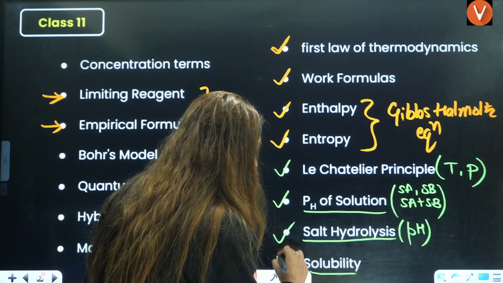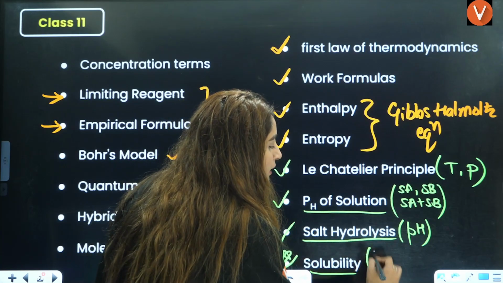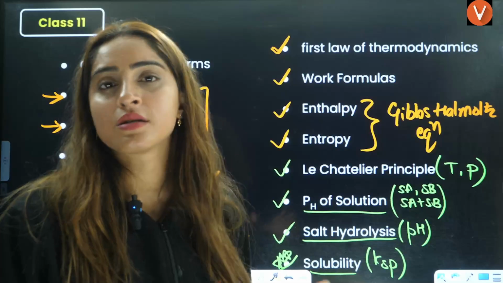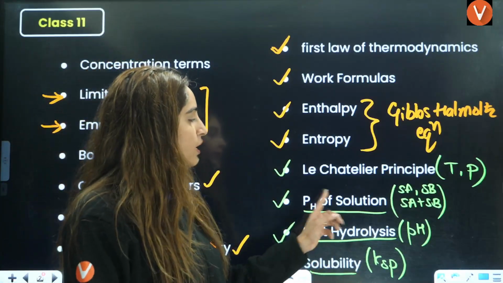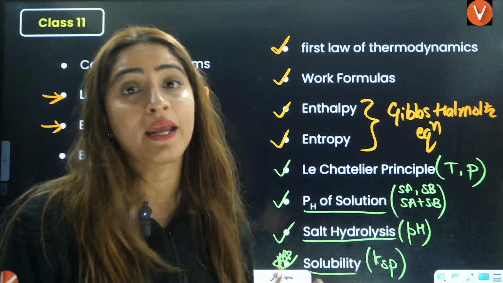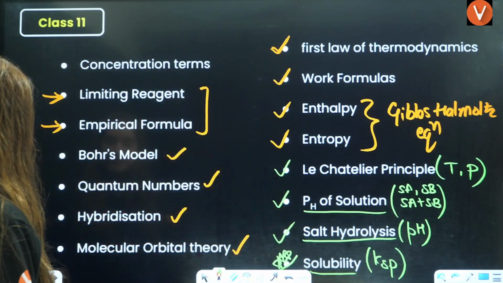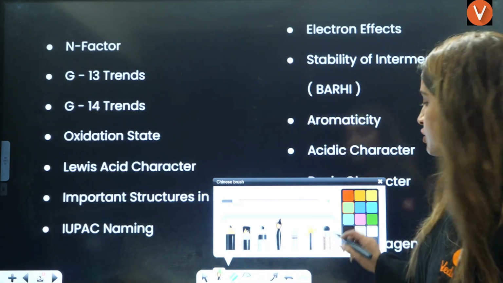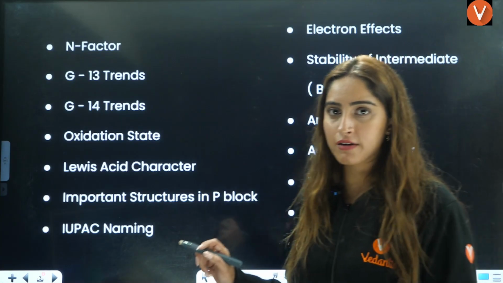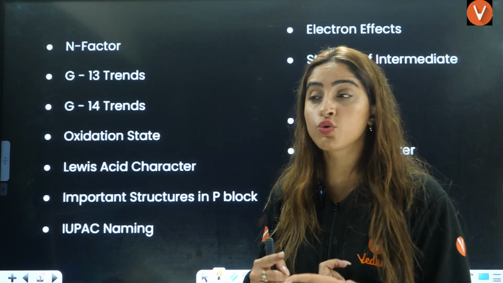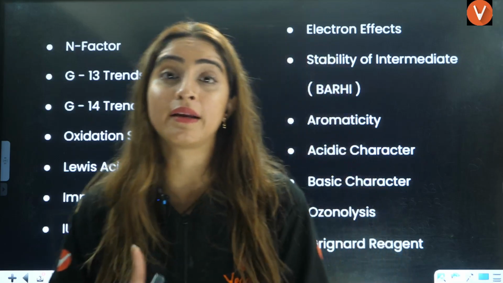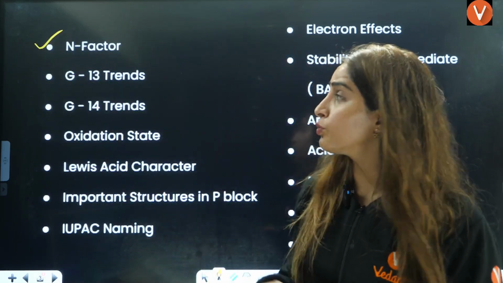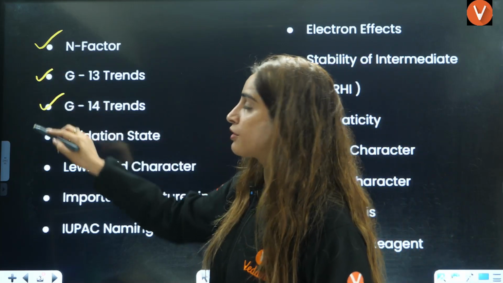From solubility, very important, that is Ksp, right? So from Ksp, high chances that they will ask you either a question from solubility or pH of the solution. It's very important, extremely important, right? Now, next, let us talk about n factor here. n factor, this you can also know from redox reactions, that is useful in electrochemistry, right? Very important. Then from p block, group 13 and group 14 exceptional trends are very important.